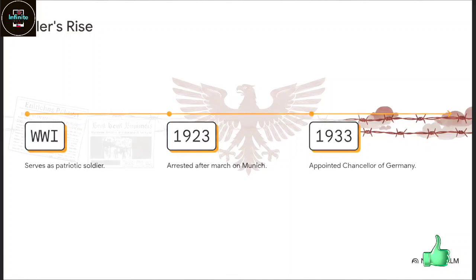He had been a wildly patriotic soldier during the First World War, and nobody was madder about Germany's humiliation than him. Now, he actually failed at first. He was arrested after a botched uprising in Munich in 1923. But he bounced back, growing his popularity tremendously until by 1933, the president actually appointed him chancellor. He instantly went full megalomaniac, setting up Europe's second major fascist dictatorship.